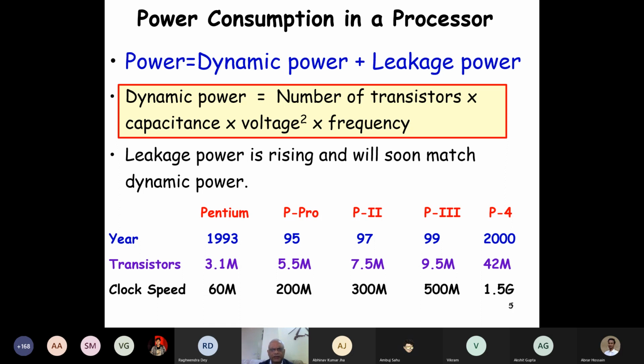Half CV square, where V is the voltage of operation of the transistor. You know that the vacuum tubes, etc., used to operate at 150 volts and so on, 100 volts. But do you know what is the voltage at which transistors operate in VLSI now? Anybody has a guess? Is the voltage of operation in the 2.5 to 3 volts range?